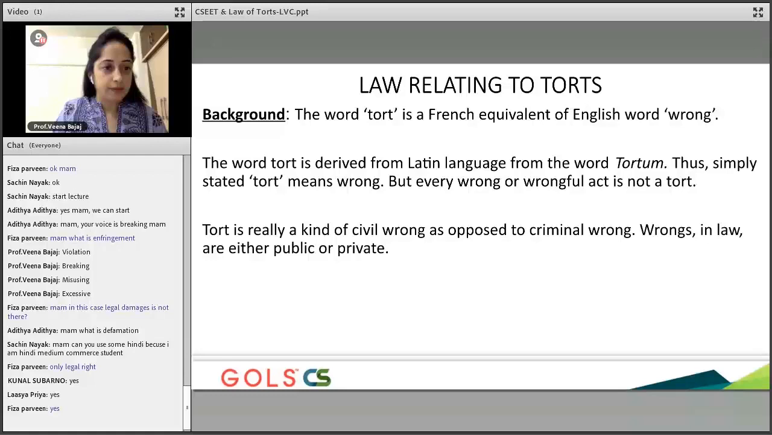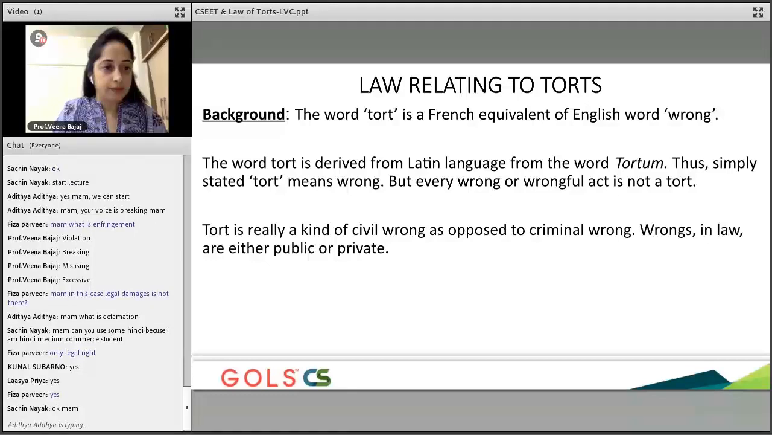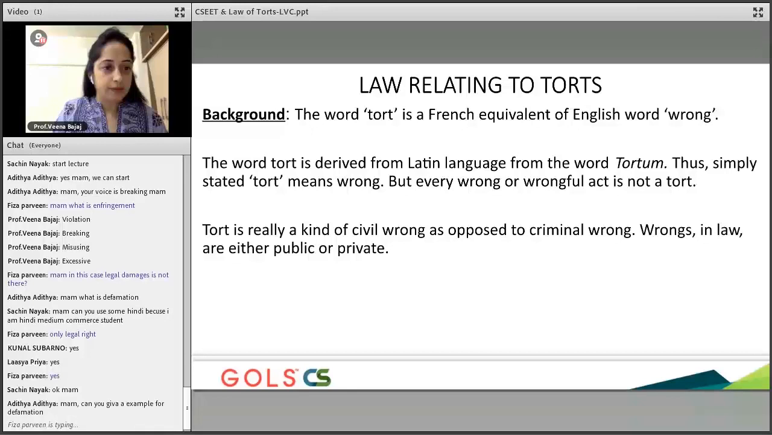Okay, now let me answer Aditya's question, which is what is defamation? Defamation means going and saying something against me which violates my legal rights, which is why it is called defamation. So this portion is understood, guys. Law relating to torts, at least this much portion is understood, guys. Anybody, any question on this?